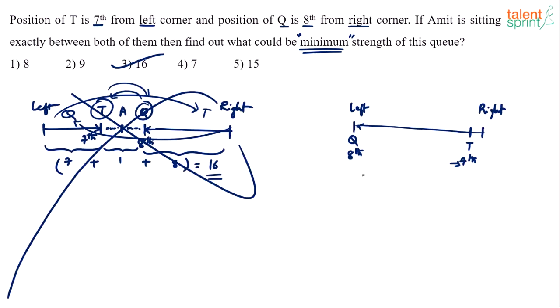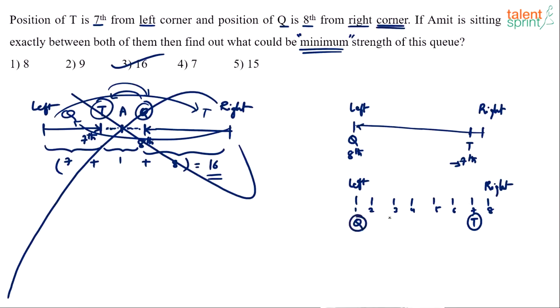So try to observe what happens if you assume there are only 8 persons. 1, 2, 3, 4, 5, 6, 7, 8. This is the leftmost position and this is the rightmost position. There are 8 persons. T is 7th from the left corner, so T's position will be this. Q is 8th from the right corner, so counting 1 to 8, Q will be this person. You don't have to do all this in the exam; I'm just explaining it in detail.